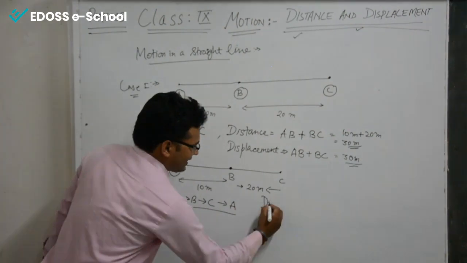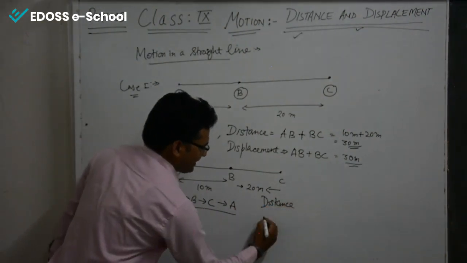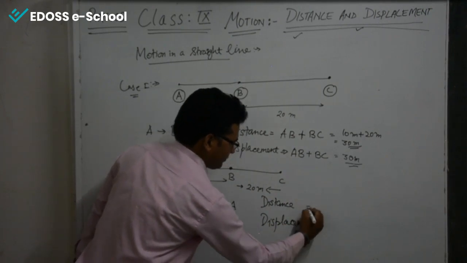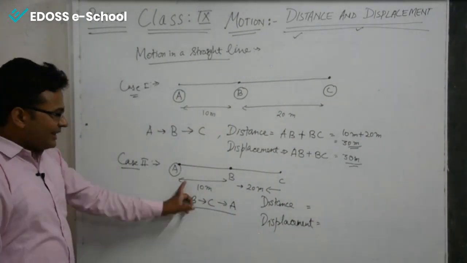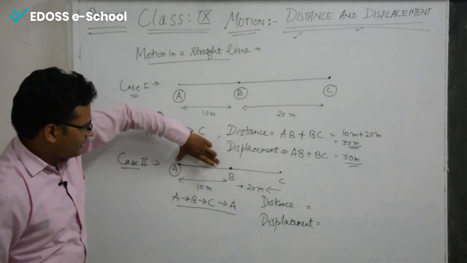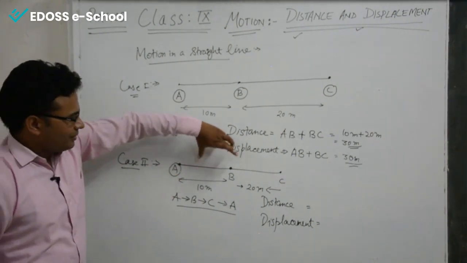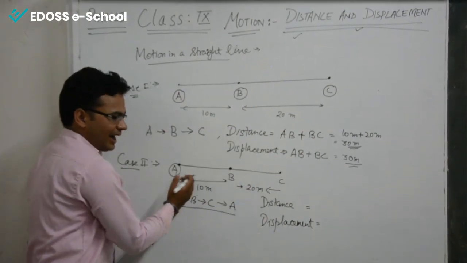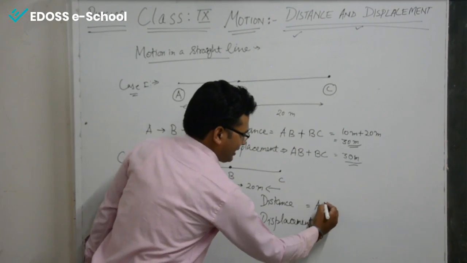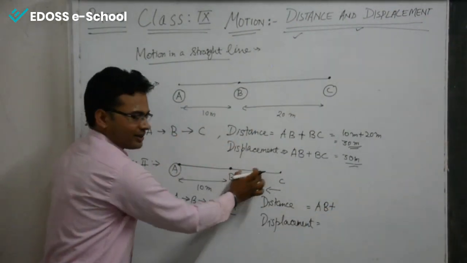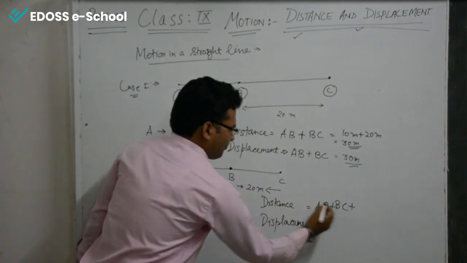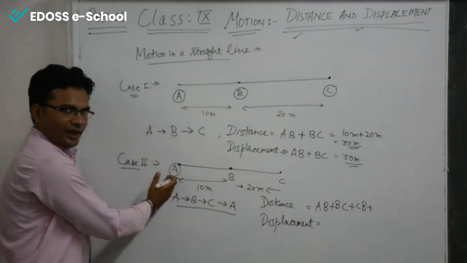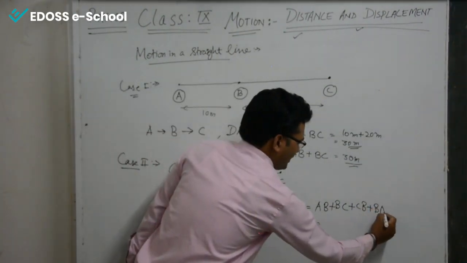Now we'll find the distance as well as the displacement in this case. The distance moved was 10 meters, 20 meters, then coming back 20 meters and 10 meters. So the distance was AB plus BC plus CB plus BA.